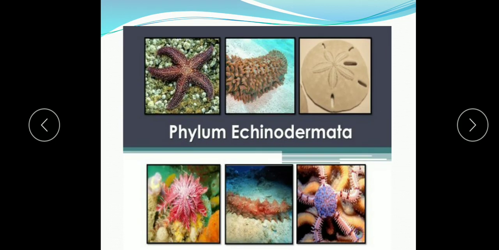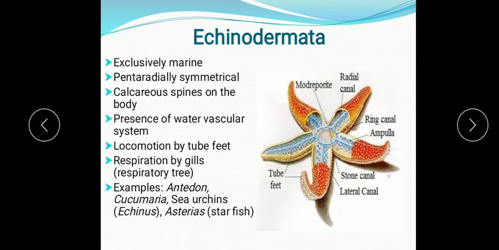After Mollusca, we are going to study phylum Echinodermata. It includes all the starfishes, sea urchins, sand dollars, brittle stars, sea cucumbers, and sea lilies. These organisms are exclusively marine, found in sea water and ocean water, and they are pentaradially symmetrical, so they are radially symmetrical. Pentaradially means their body is divided into 5 parts.